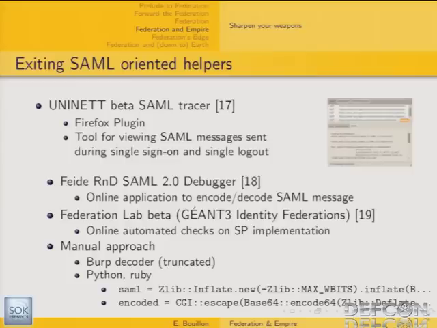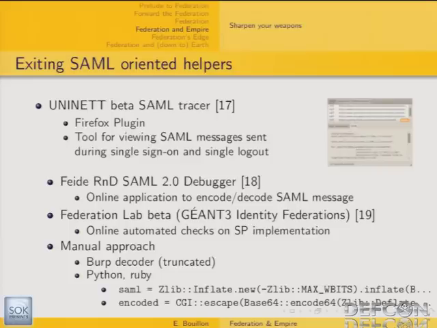I've listed some of them here, at least all those I know of. You've got the Uninet SAML Tracer, which is a Firefox plugin that allows you to see decoded SAML tokens that your browser is receiving and sending. You have the SAML debugger, the FIDO SAML debugger. It's an online application that allows you to submit a token, either encoded or decoded, and then you receive the answer, which is either decoded or encoded.